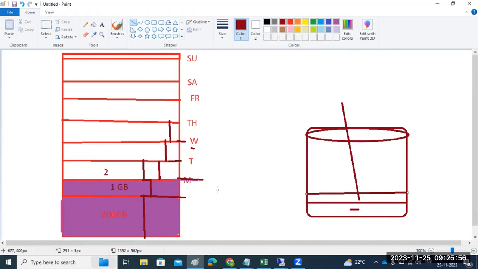Then, when you take the full backup, it will again take the backup starting from here. Full backup means from the start till date. Suppose you are taking the full backup on Friday, from when the database started to Friday, all the data will be backed up. Incremental backup? No, it won't. When was the last backup completed? Thursday. Then only the Thursday to Friday data will be backed up.